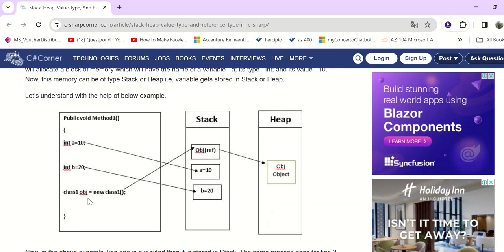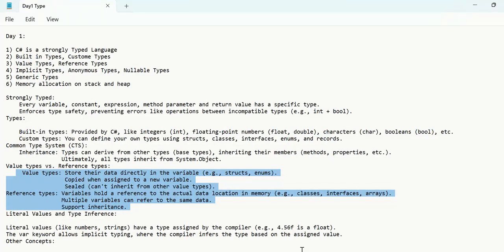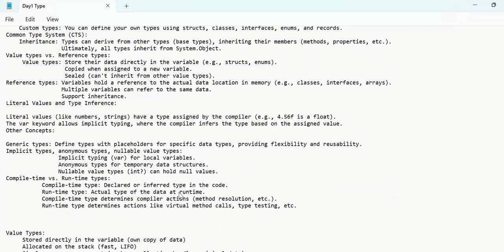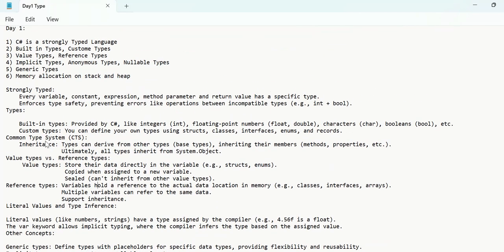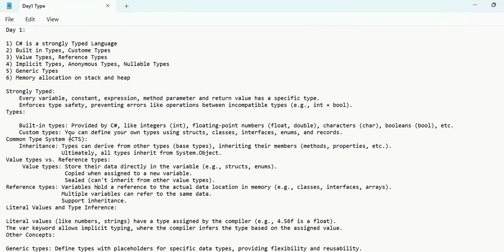But if you see Class1 obj, here obj contains a reference, so its reference is stored in the stack and its actual value is there in the heap. So basically this is a reference type. If you talk about value type and reference type, there's one more thing that you have to concentrate on. Value types are handled during compile time and reference types are handled during runtime.